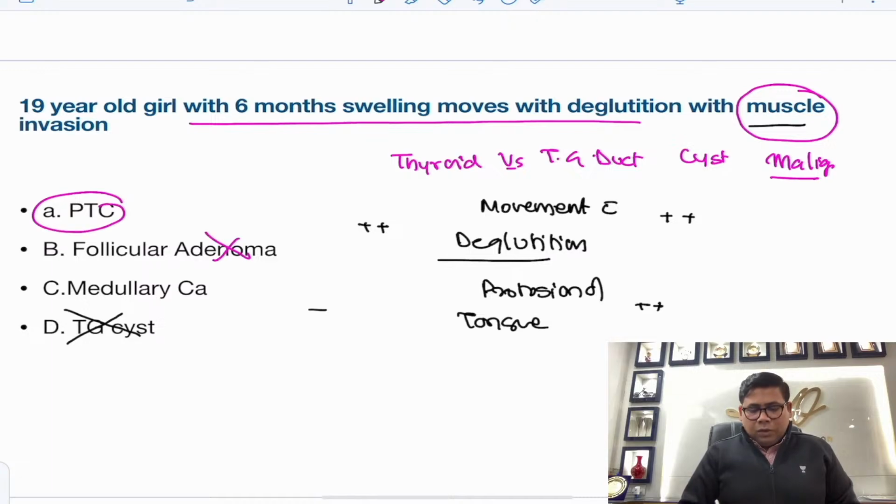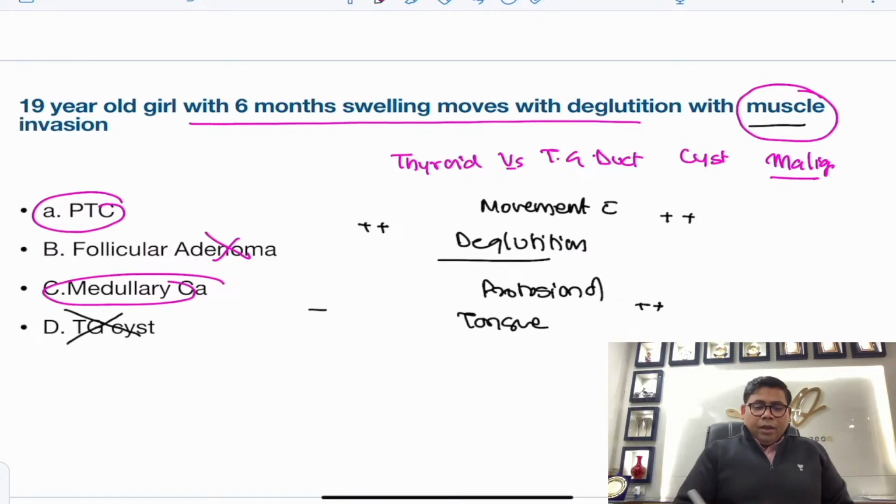Now this is also ruled out. So medullary CA versus PTC. Remember, direct invasion is quite less seen in PTC. It is more prominent feature of MTC. So answer here is C.